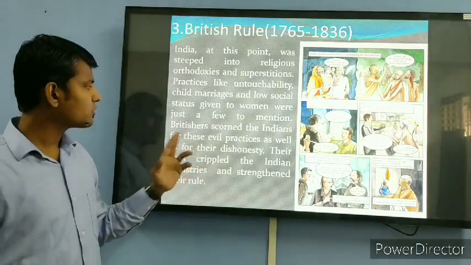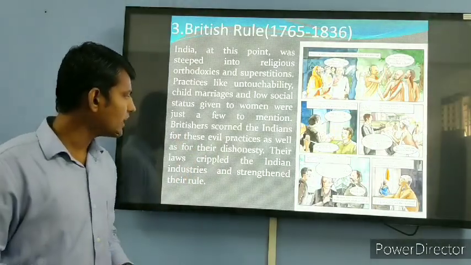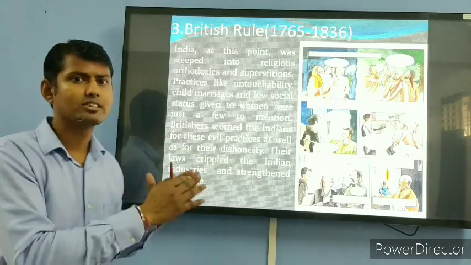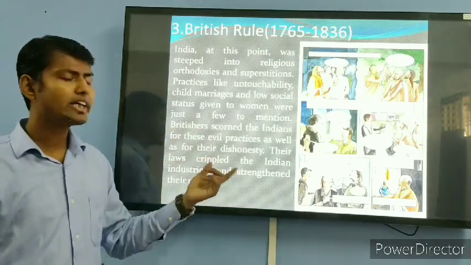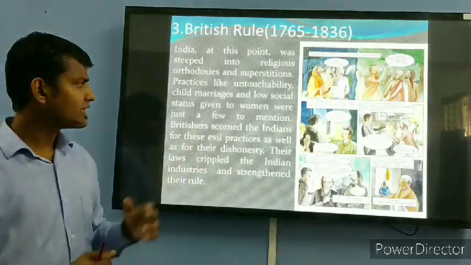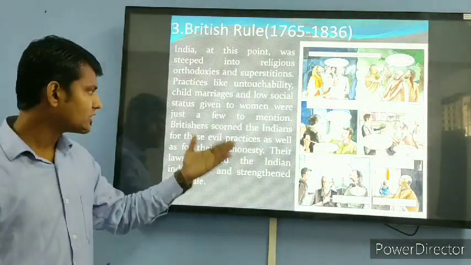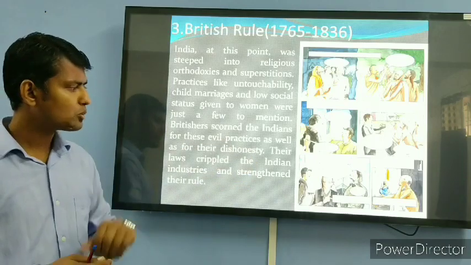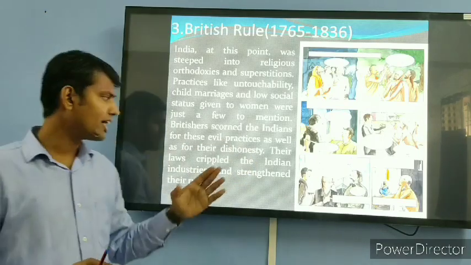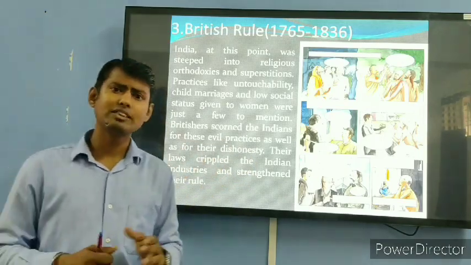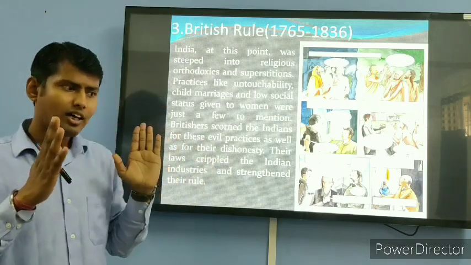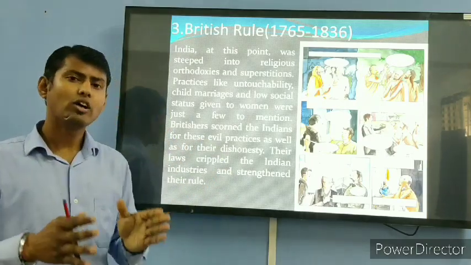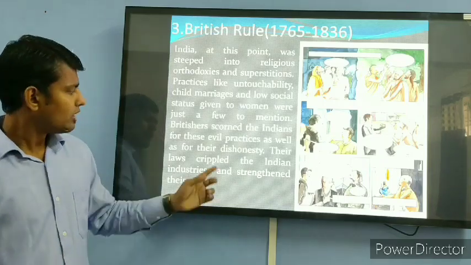The Britishers condemned the Indians for these evil practices as well as for their dishonesty. For these reasons, the Britishers used to hate the Indians for these evil practices, the social evils existing in the society. The Britishers thought the Indian people were very dishonest, not very loyal, not very faithful.